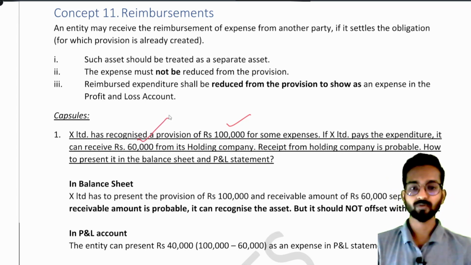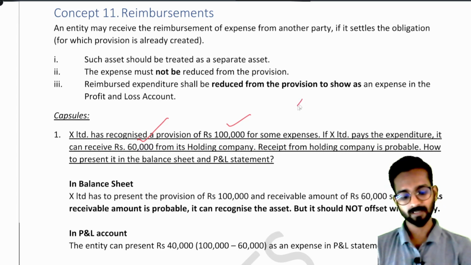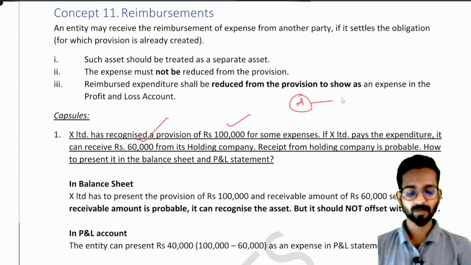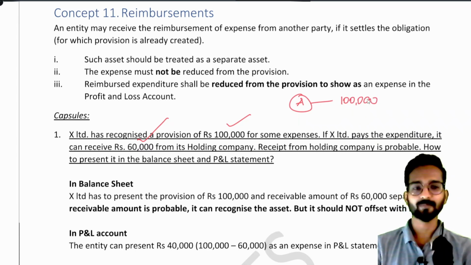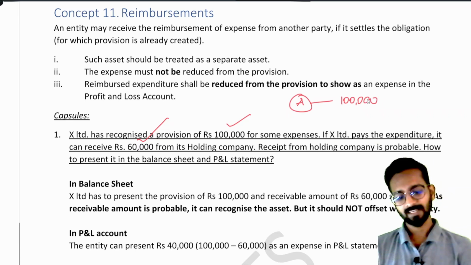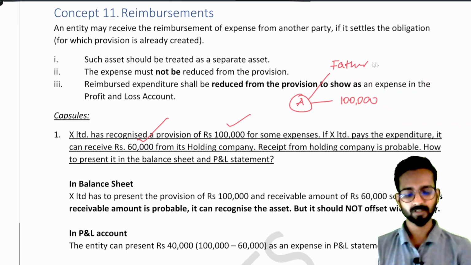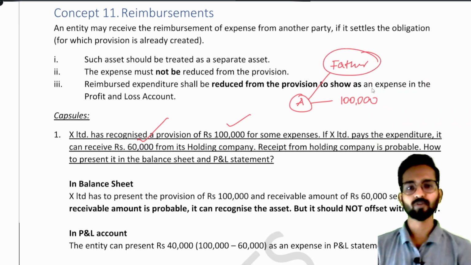It means what? Suppose this is A. A wants to buy a mobile phone for 1 lakh rupees. A has 1 lakh rupees, that is not a problem, but A doesn't want to spend that money. He is a child, so he went to his father and told him that he wants to buy a 1 lakh rupees phone.